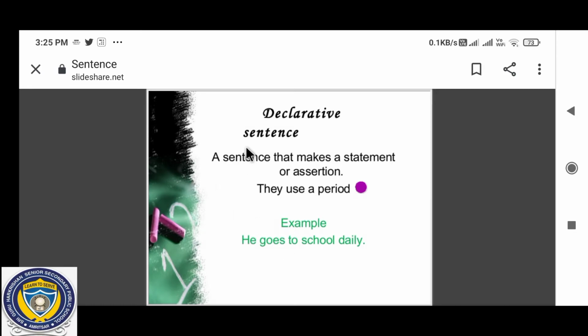First one is a sentence that makes a statement or assertion, that is known as a declarative sentence. They use a period, full stop. Example: He goes to school daily. It begins with a capital letter and it ends with a full stop. That is known as a declarative sentence.